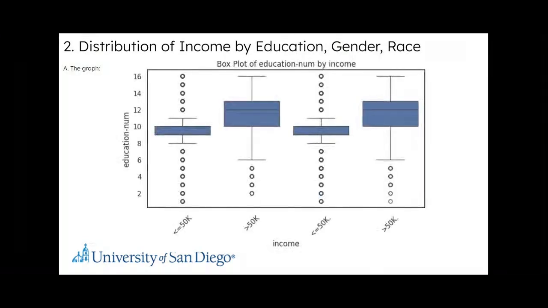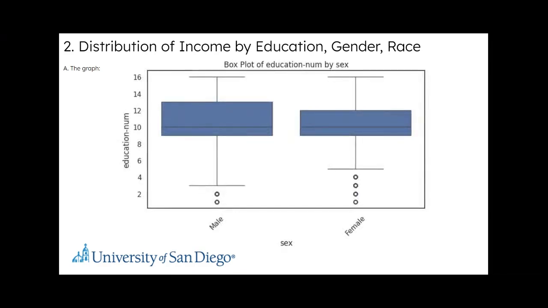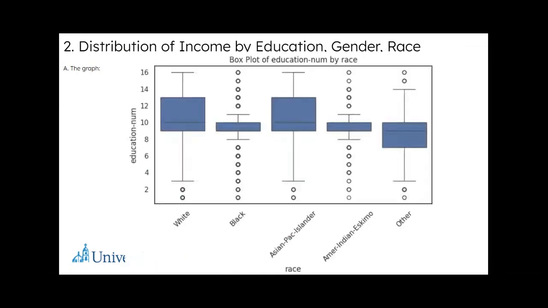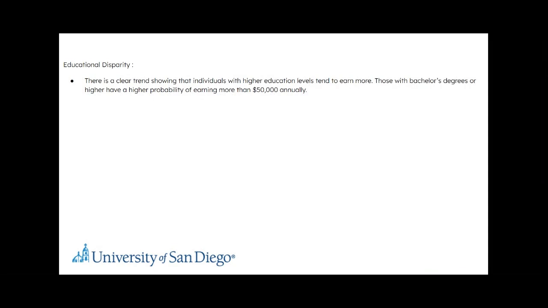Next, let's talk about the distribution of income by education, by gender, and by race. The box plot on the screen is for the education number, where a higher number of years of education leads to the higher income group. Males dominate in the higher education years. Asian-Pacific Islanders and whites are more dominant in the higher education number. We have already seen a clear trend that higher education levels tend to earn more, so education is a strong predictor of income.